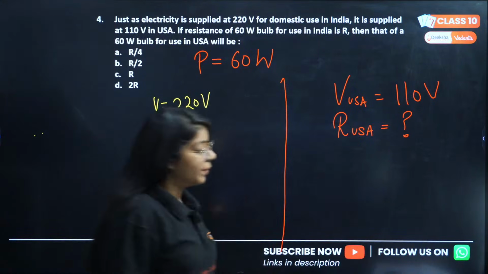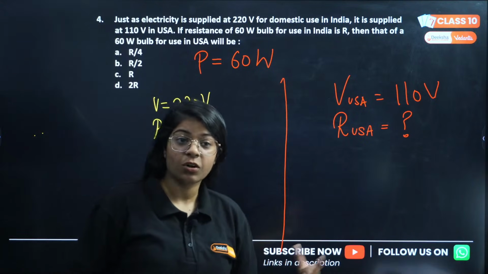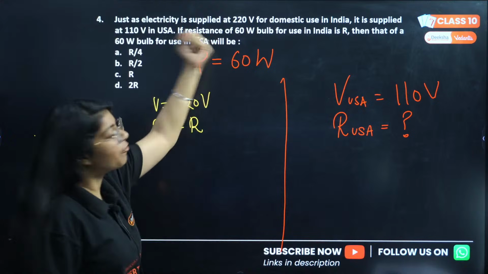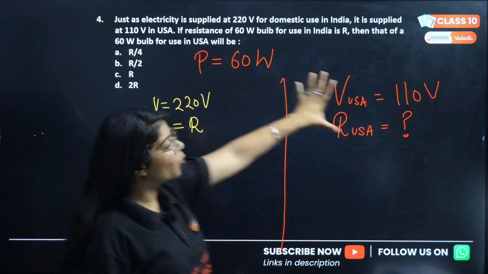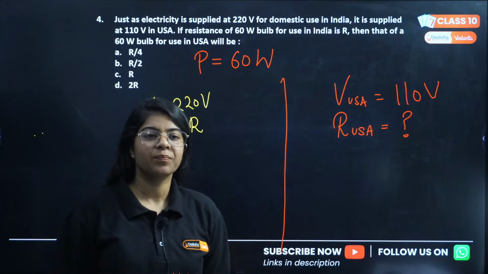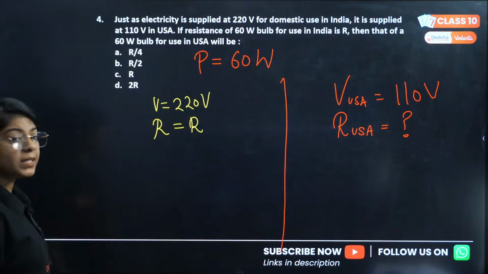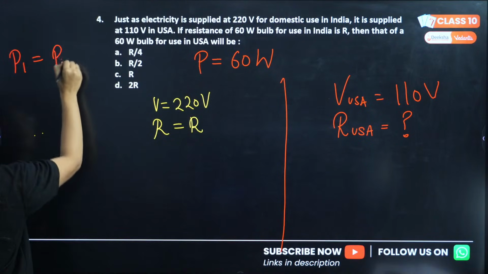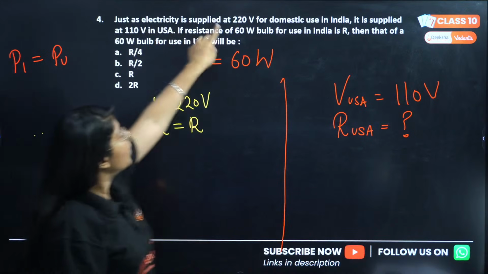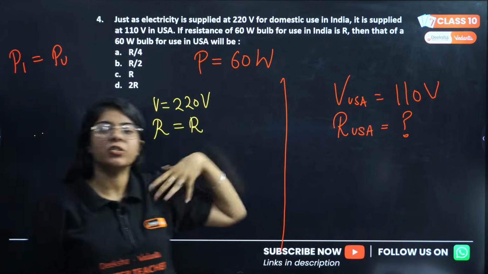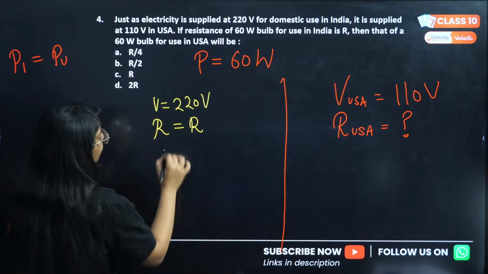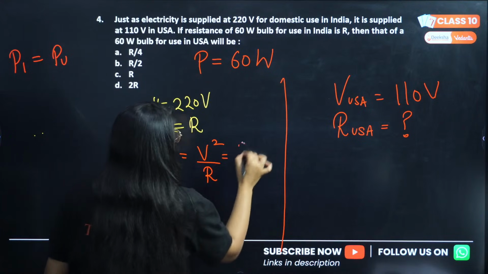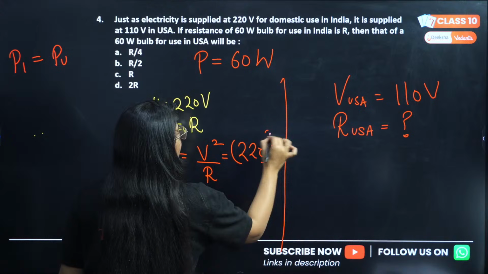Very good. Okay. Let's see the solution of this particular question. Very good question. Now, what we have is power. Power for both India and USA is same. So, can I write power in India equals power in USA? Because the bulb is taking out the same power, which is 60 watt. For power, the formula is V square divided by R. That means 220 square divided by R.